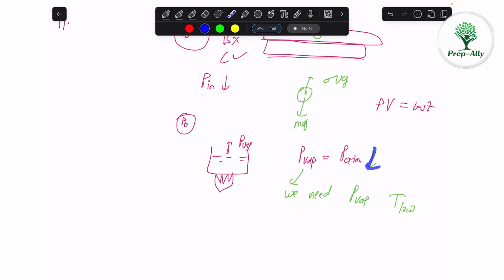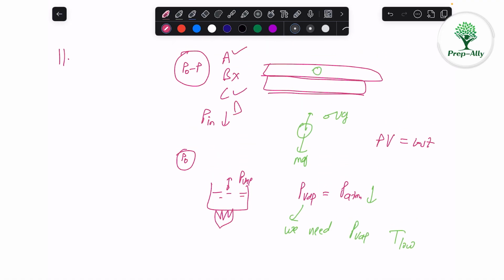The atmospheric pressure is lower at higher altitude. So we need lower vapor pressure, so we need lower temperature, and the water will boil at lower temperature. So D is also correct. So for the 11th, the answer is B because we need to select the incorrect statement.